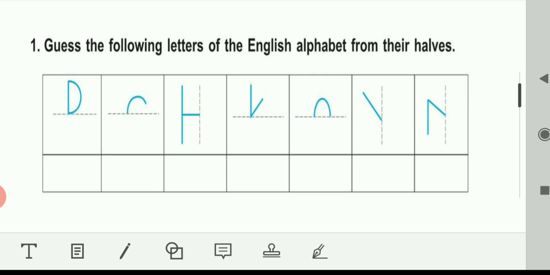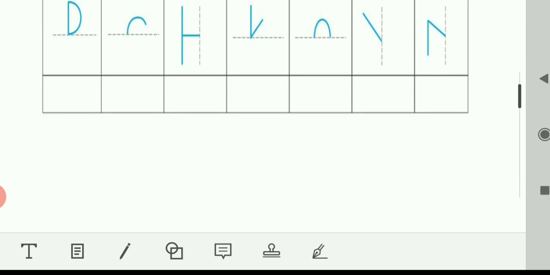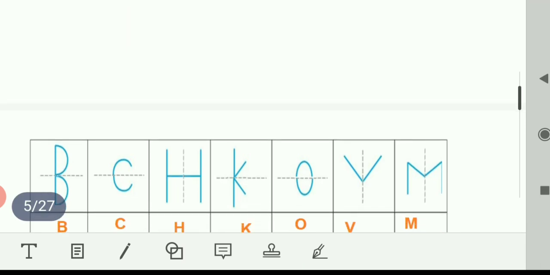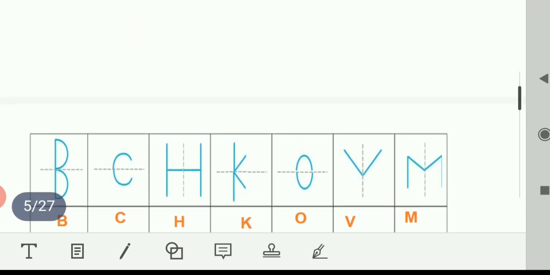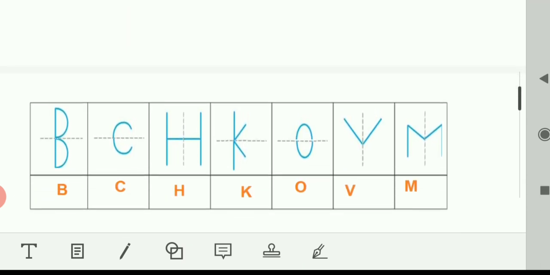Question 1. Guess the following letters of the English alphabet from their halves. So half part is given. You have to draw the next half and then write that letter. See. So first is B, then we have completed and made it C, then H, K, O, V, and M. I'll show you both the pages.